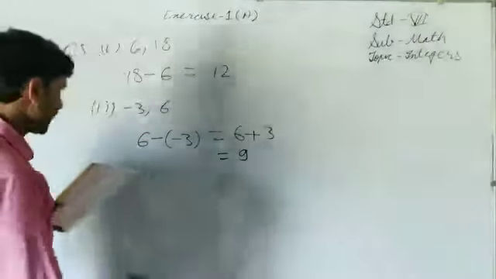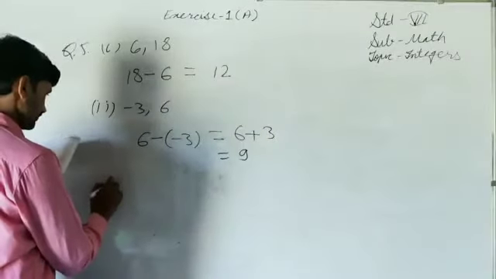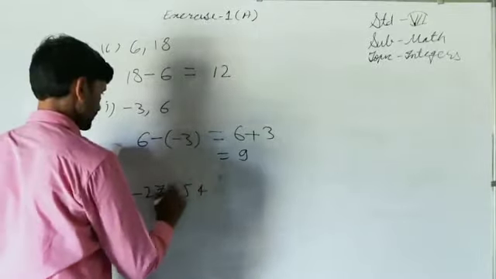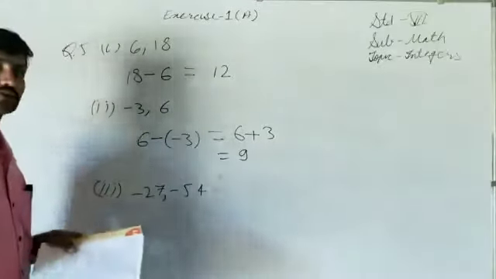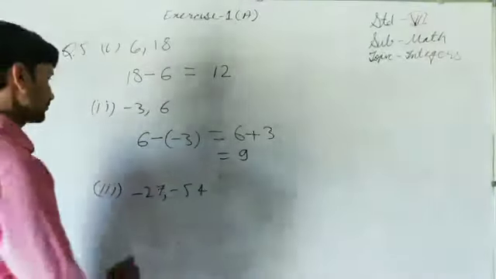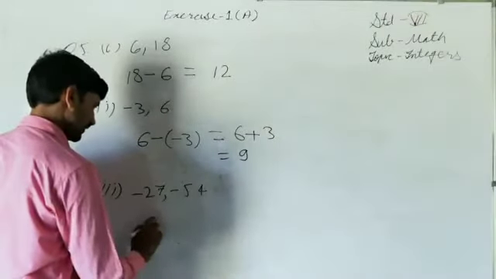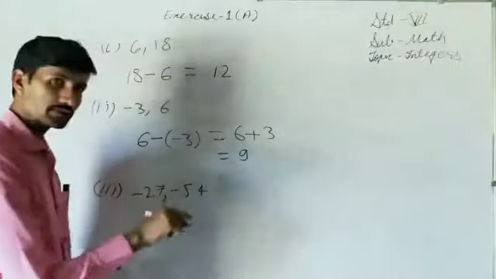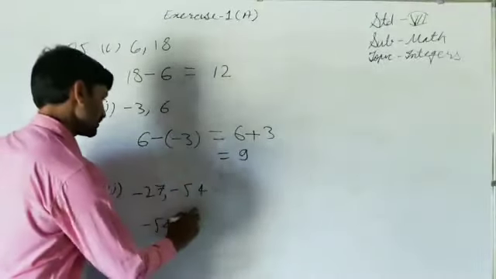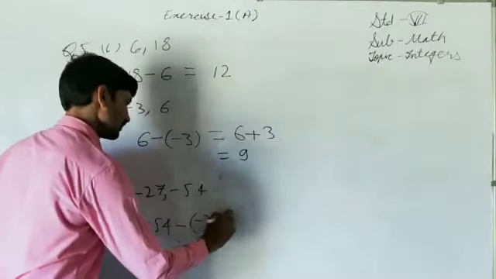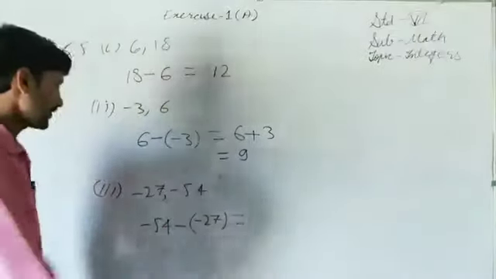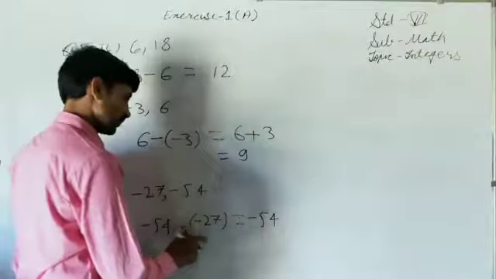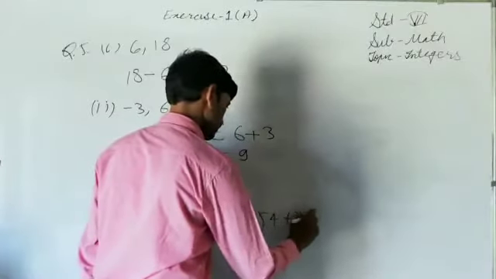Look at the third part. The third part is what? Minus 27 minus 54 is the second integer. So we have to subtract from the second. The second integer is this, so write it as it is. We have to subtract, so that's why the minus sign. What do we have to subtract? The first integer. The first integer is what? Minus 27. Now we can first of all open the bracket. It is minus 54 minus minus, it will become plus 27.